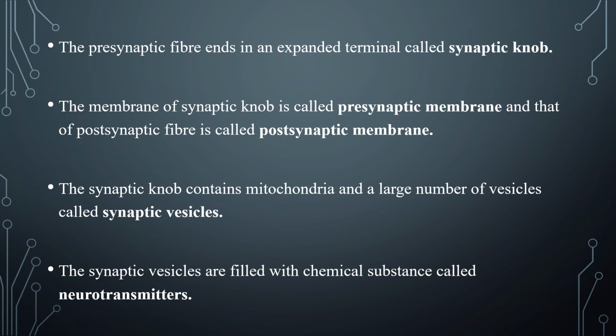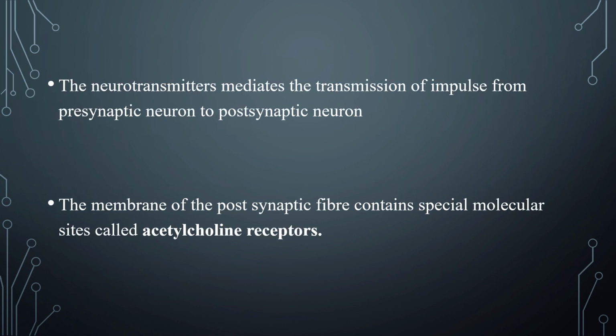The synaptic knob contains mitochondria and a large number of vesicles called synaptic vesicles. The synaptic vesicles are filled with chemical substance called neurotransmitters. The neurotransmitters mediate the transmission of impulse from presynaptic neuron to postsynaptic neuron. The membrane of the postsynaptic fiber contains special molecular sites called acetylcholine receptors.